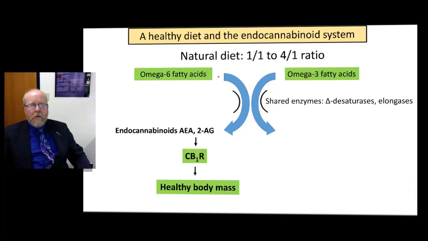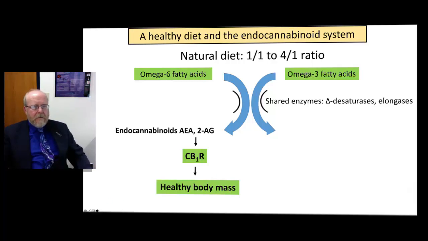If you have normal ratios of about 1:1 to 4:1 of these two groups of fatty acids, you wind up with normal levels of our endocannabinoid signals, AEA and 2-AG. These stimulate CB1 receptors, and the amount of stimulation gives us a healthy body mass.